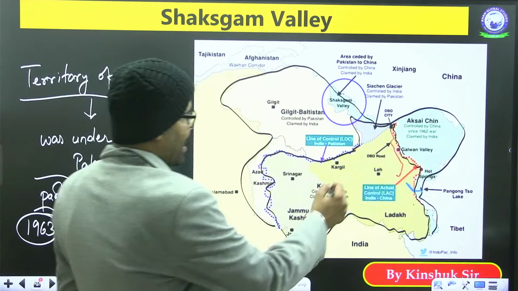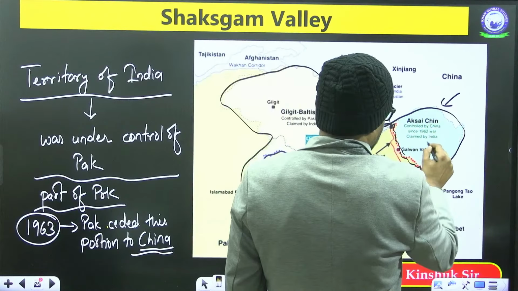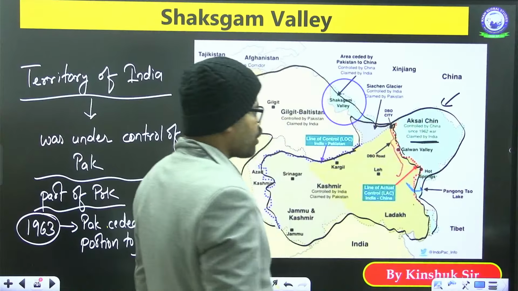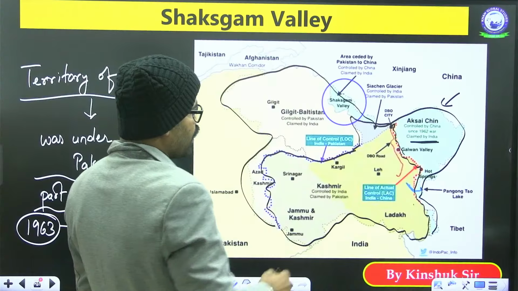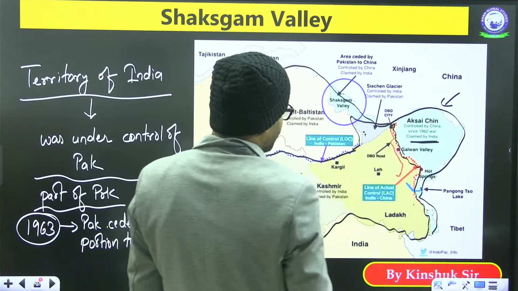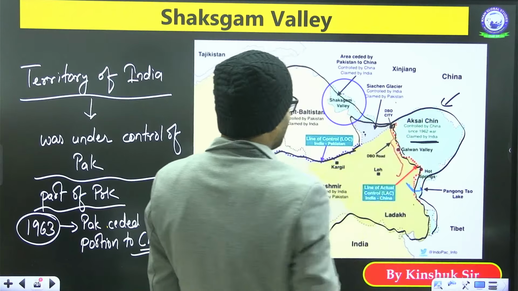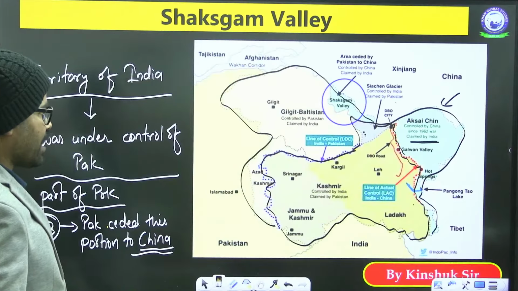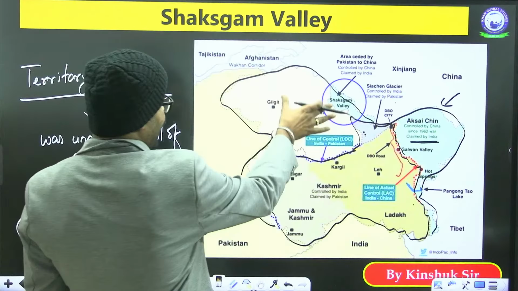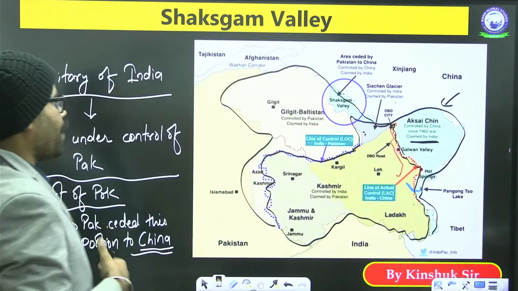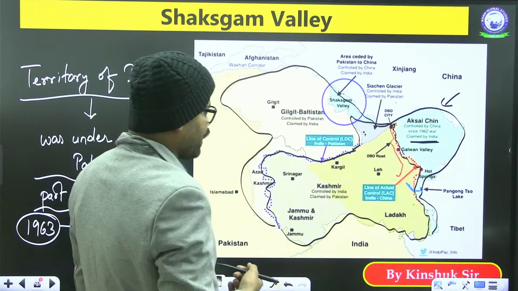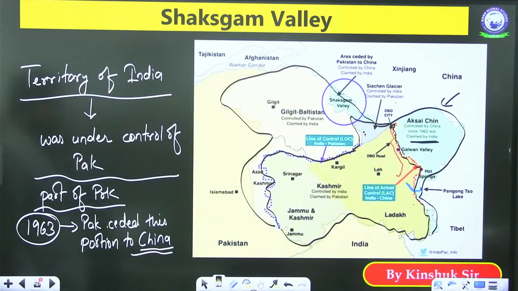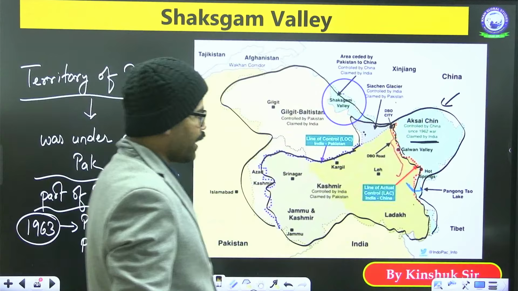You can see this area, Aksai Chin. This is the area of Aksai Chin which China has been controlling since the 1962 war. This is the part of Siachen Glacier. This is controlled by India, but Pakistan is claiming this area. Okay. This is the area of Gilgit-Baltistan. This is part of India, but it is controlled by Pakistan right now.